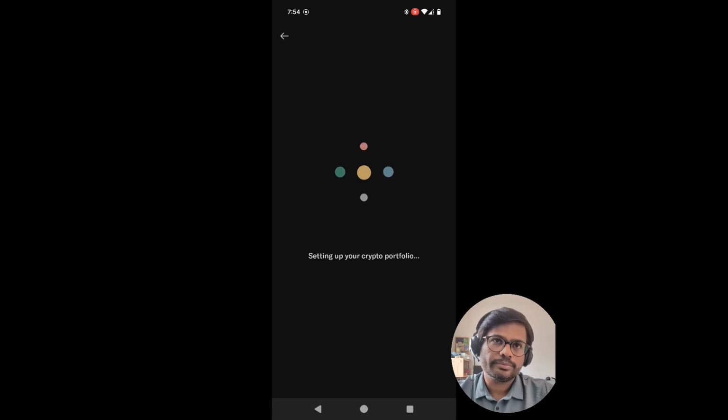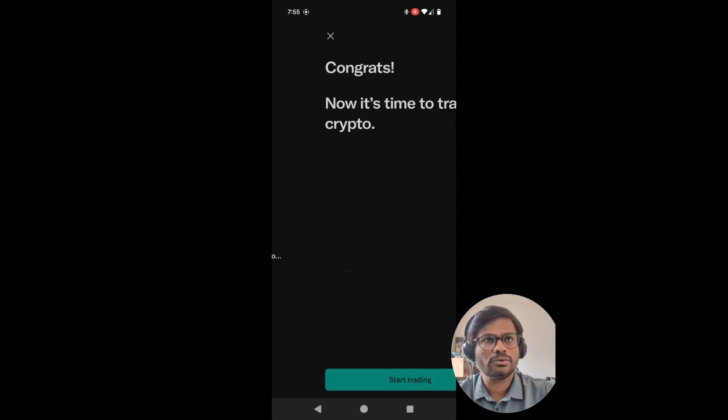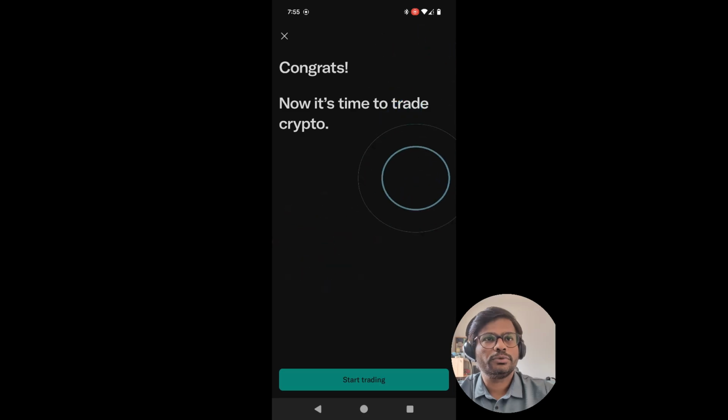So it's working, and we have opened an account for cryptocurrencies. Basically, I hadn't thought that cryptocurrencies required a different confirmation, not just the account. So congrats, now it's time to trade crypto.